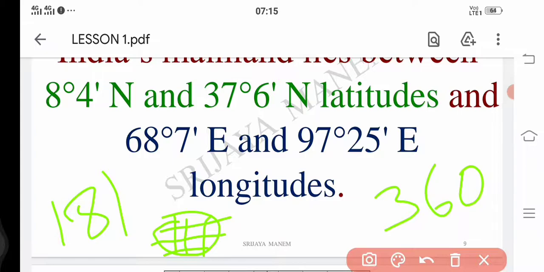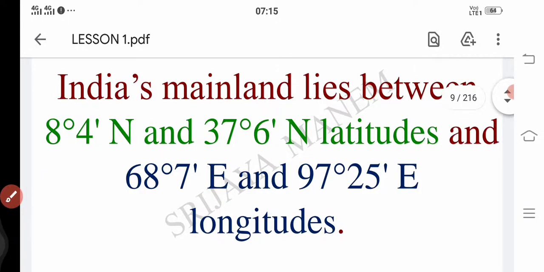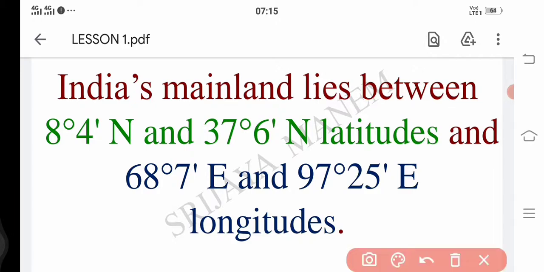Okay, if you go through where India is located, we have already discussed that India is entirely located in the northeastern part of the world. So that's why, if you go through this one, India's mainland lies between 8 degrees 4 minutes and 37 degrees 6 minutes.